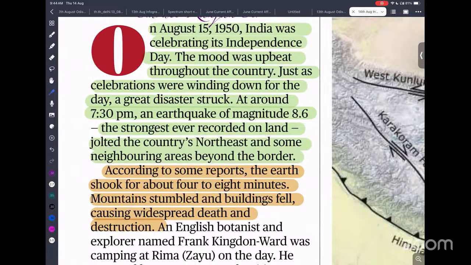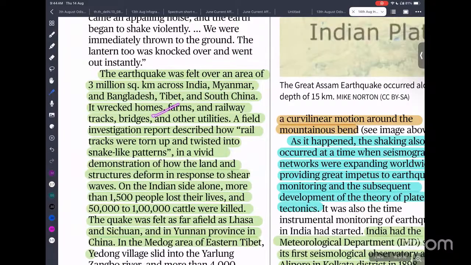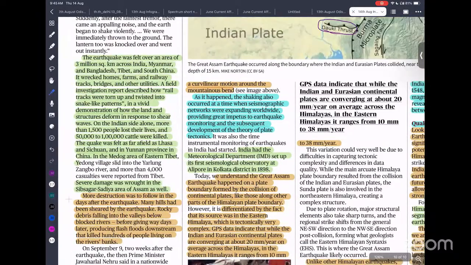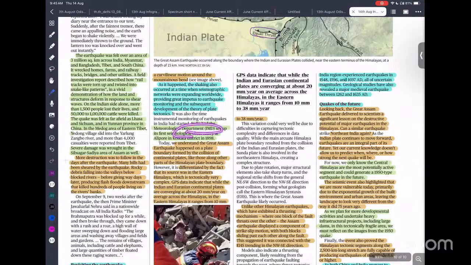The northeastern Assam region was particularly affected by this earthquake, which caused severe damage. The shaking, the energy wave or vibration, was also felt thousands of kilometers away. The area was about 3 million square kilometers across India, Myanmar, Bangladesh, Tibet, and South China. Okay, it caused damage to houses. India has already established a lot of monitoring centers.